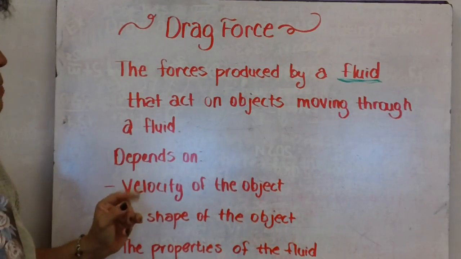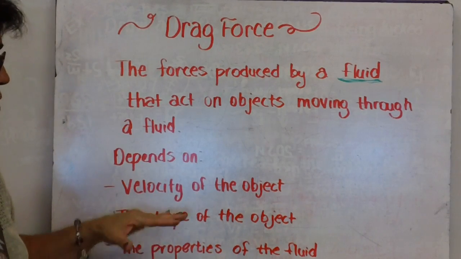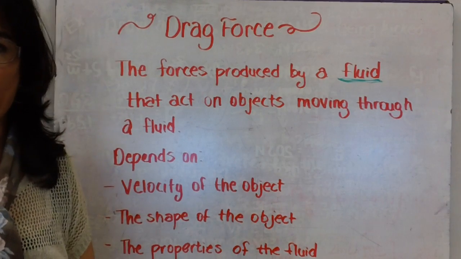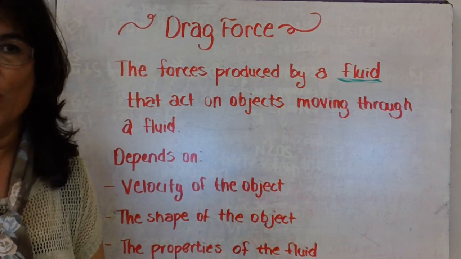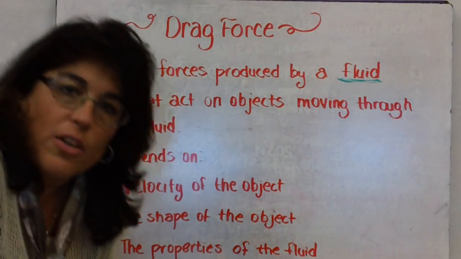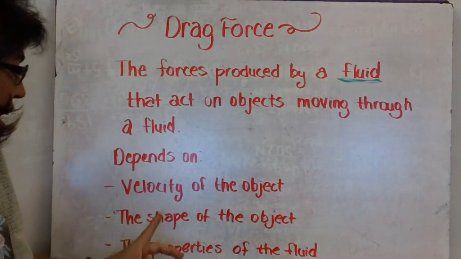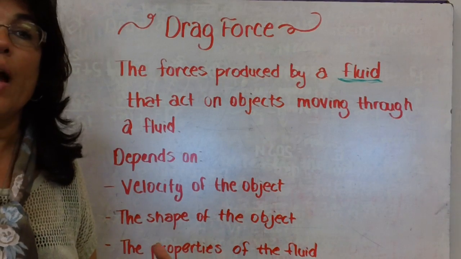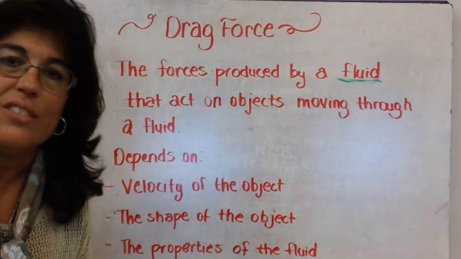Okay, the things that determine how strong the drag force is going to be are a couple of things. First, it's the velocity of the object. So the slower you go, the less of a drag force you have. The faster you go, the larger the drag force. If you ever notice motorcyclists on the highway, they hunch down, and one reason they do that is because they can decrease the drag force, and that gives us the shape of the object. Somebody who's sitting straight up is going to have more drag force, and a motorcyclist hunched over is going to have less drag force.